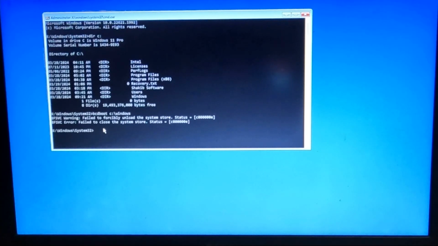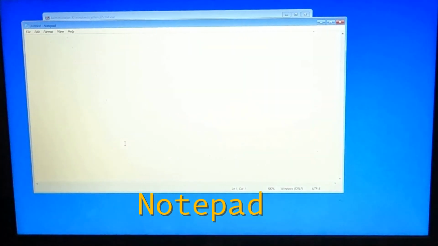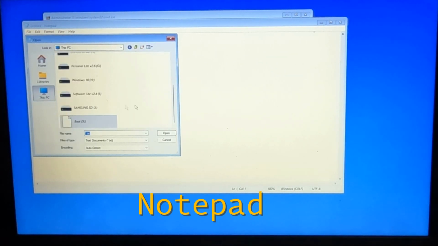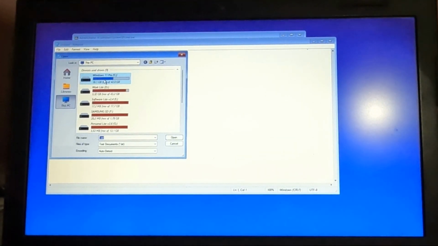So this is it. And another method you can use to find where your Windows is installed is by typing Notepad. So let's type Notepad and hit enter. Now we have to go to the File menu and click Open. Then you can see which drive is your Windows drive.